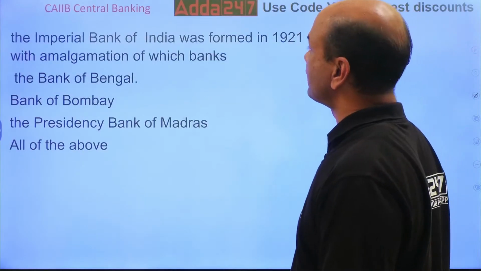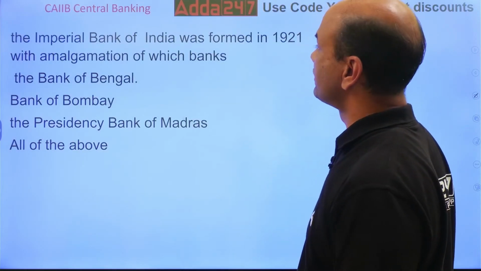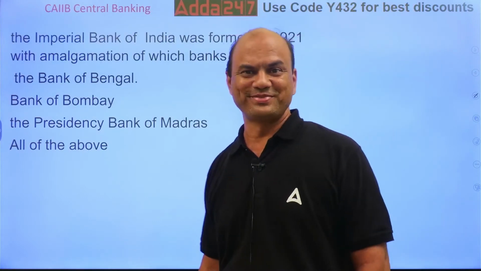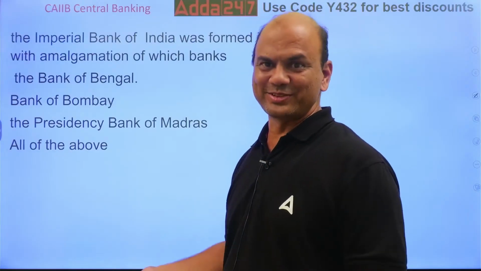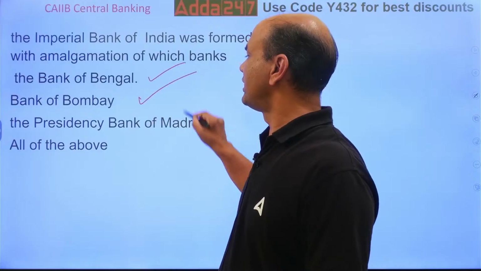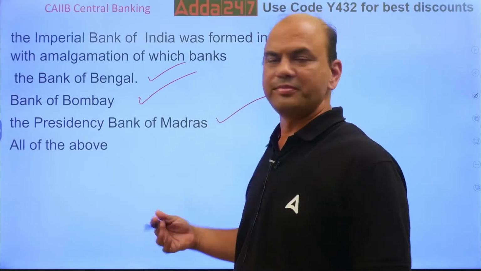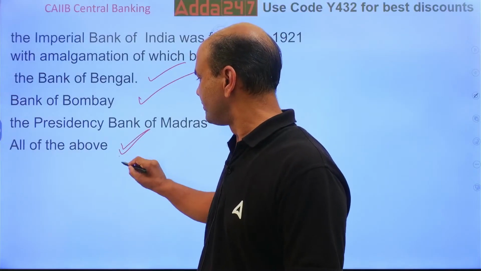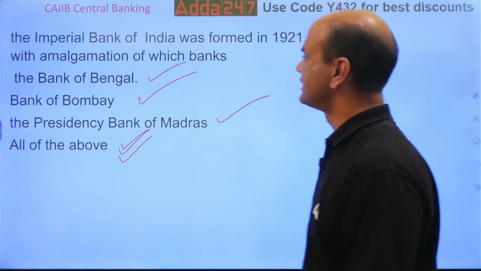The Imperial Bank of India was formed in 1921 with the amalgamation of which banks? Simple. Three banks. Just now you saw that question. Bank of Bengal, Bank of Bombay, Bank of Madras. All of the above. Answer is all of the above.